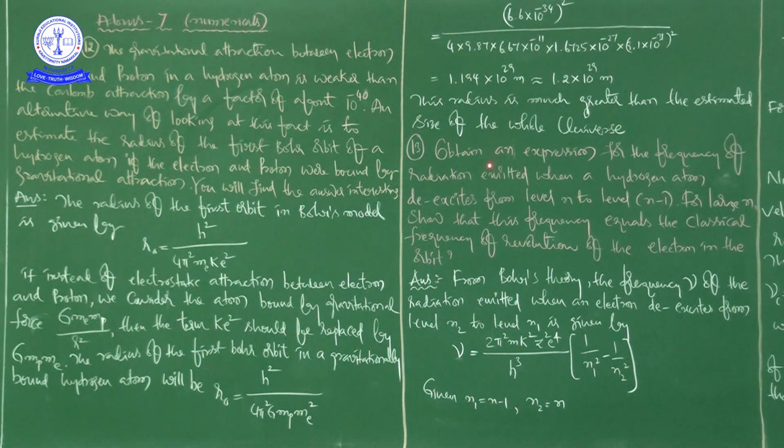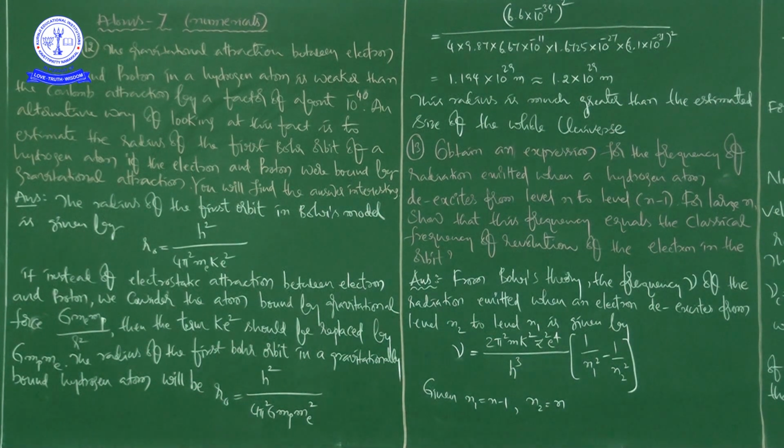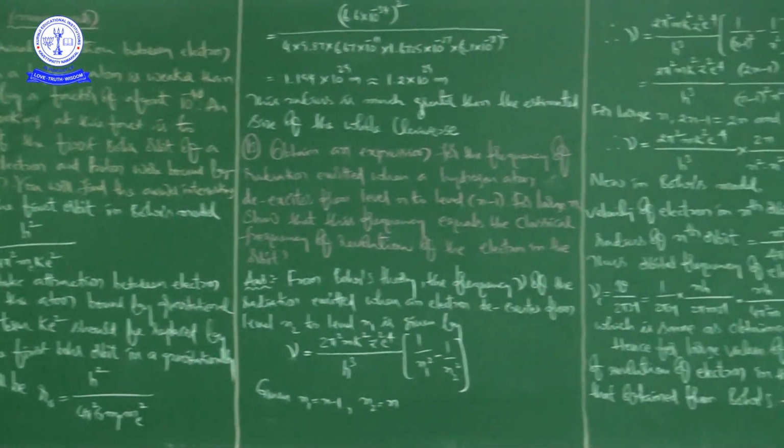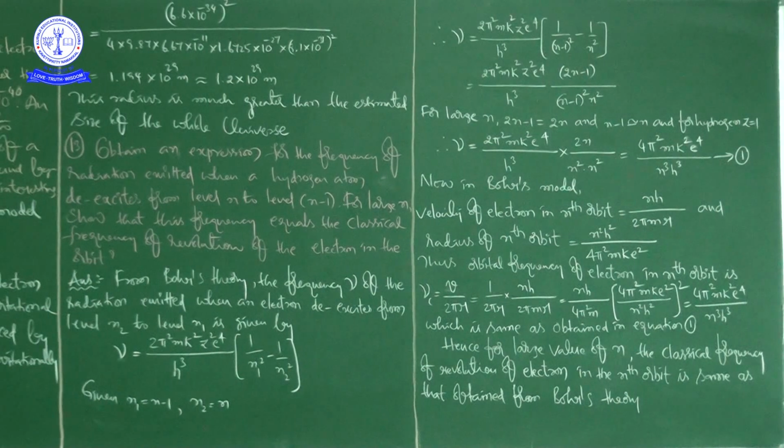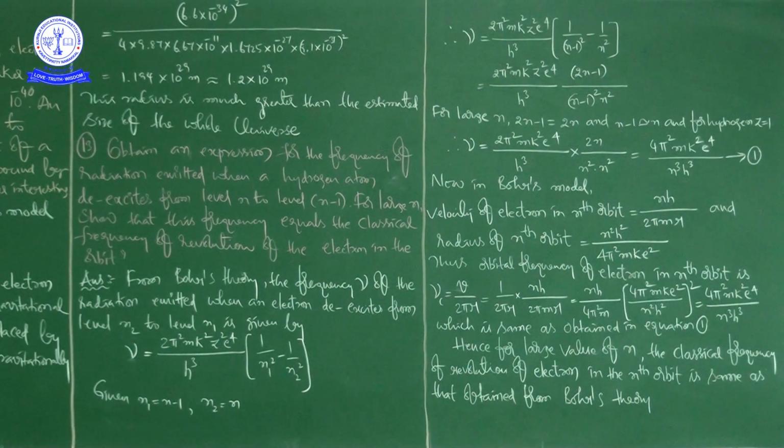Obtain an expression for the frequency of radiation emitted when a hydrogen atom de-excites from level n to level n minus 1.